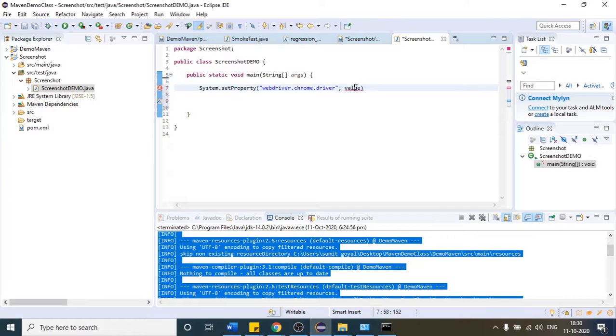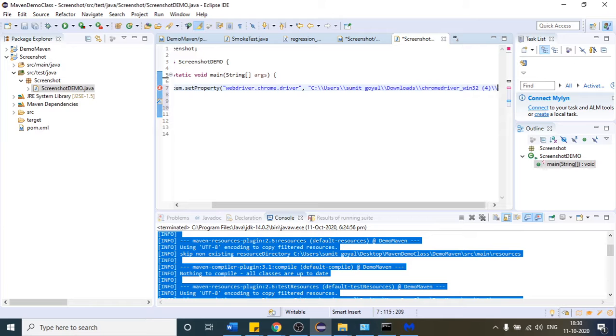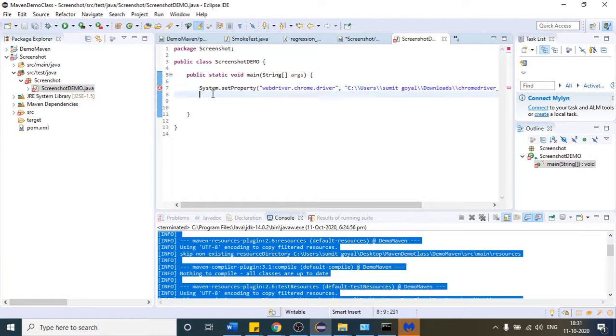and provide the path here. After the path, provide the file name, which is chromedriver.exe. So this is the path, and after that, what I have to do is create one object of WebDriver: WebDriver driver equals new ChromeDriver.